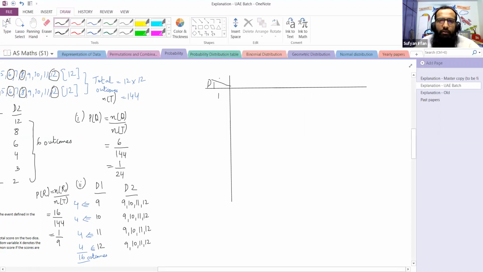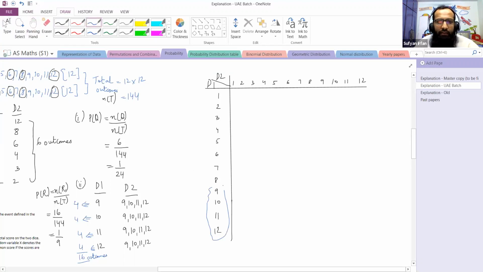Dice number 1, dice number 2, 1, 2, 3, 4, 5, 6, 7, 8, 9, 10, 11 and 12. Then we write over here 1, 2, 3, 4, 5, 6, 7, 8, 9, 10, 11, 12, right? Now, how many outcomes have both dice showing a number greater than 8?